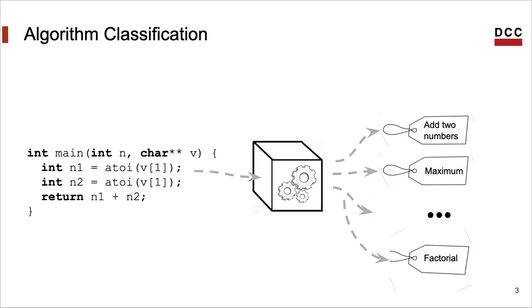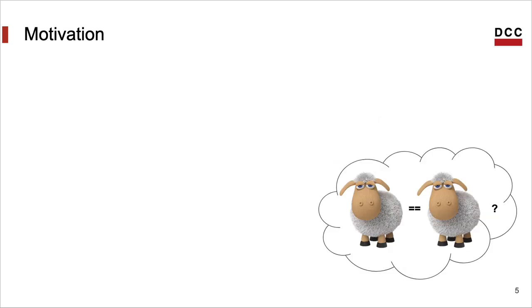The paper evaluates different techniques to solve algorithm classification. This is the problem of, given a set of programs, finding two that implement the same algorithm. In other words, we want to find programs that solve the same problem. As an example, here we would like to say that this program is adding numbers and not computing their maximum or computing factorial or sorting them and such. Notice that these programs that we need to match up will have different codes.